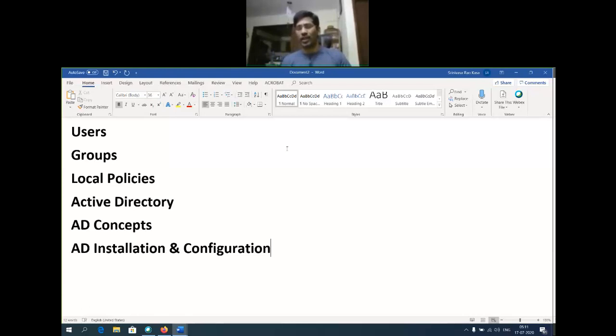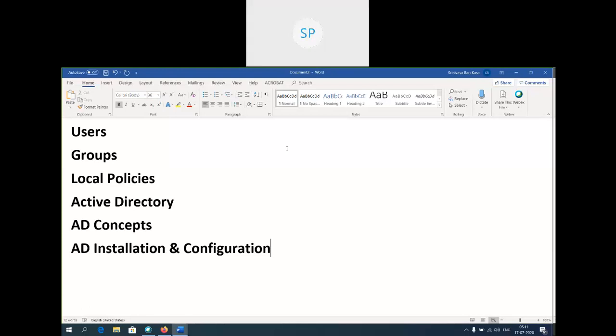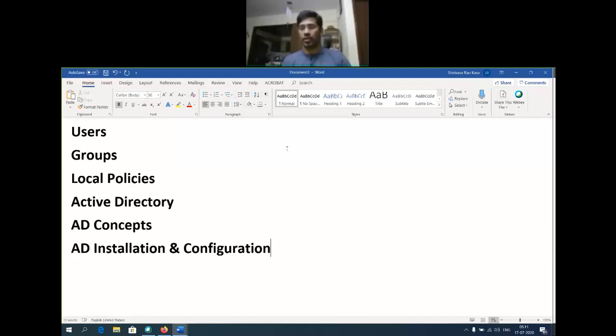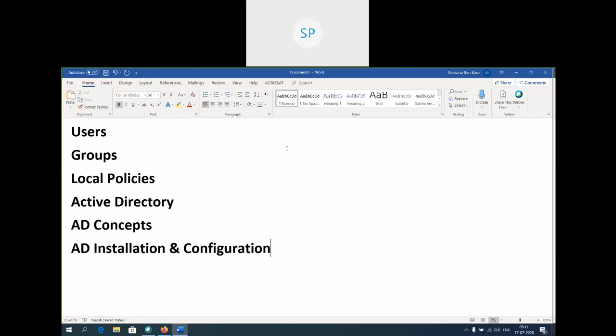What ID did we configure? Administrator. By default, whenever you complete the installation, that particular server has a supreme user, which we call the administrator. To use that server, only the administrator is required.